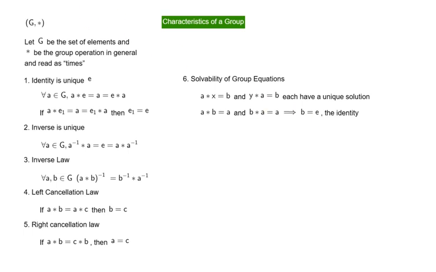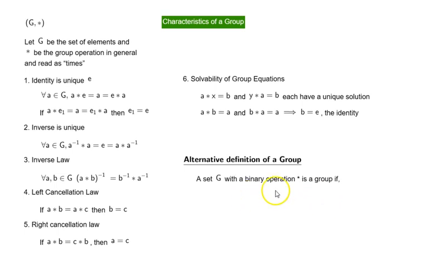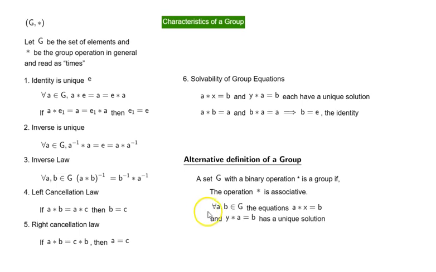So which means we can have an alternative definition of a group. A set G with a binary operation star is a group if the operation star is associative and for all A and B in G, the equations A times X is equal to B and Y times A is equal to B have a unique solution.